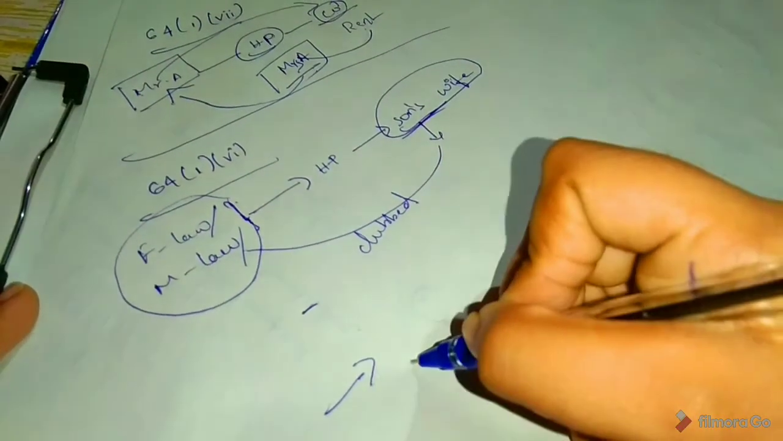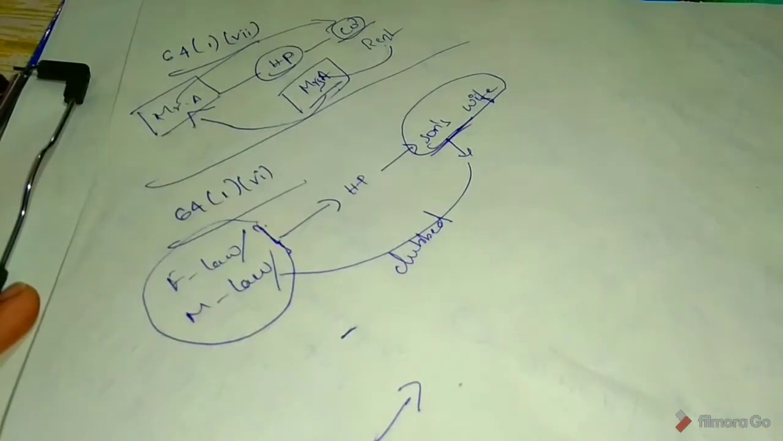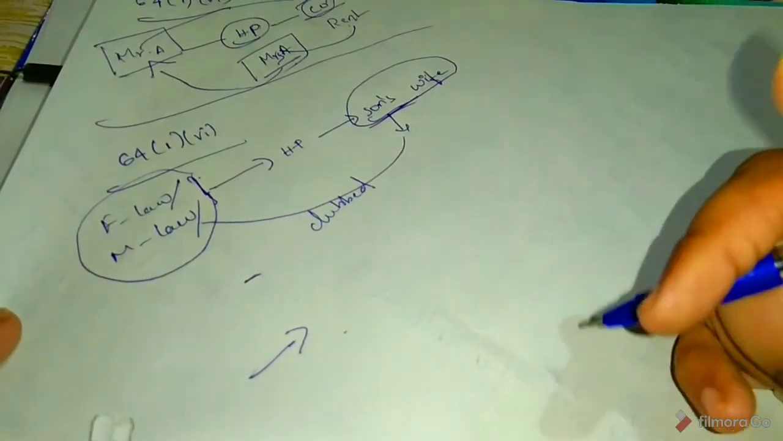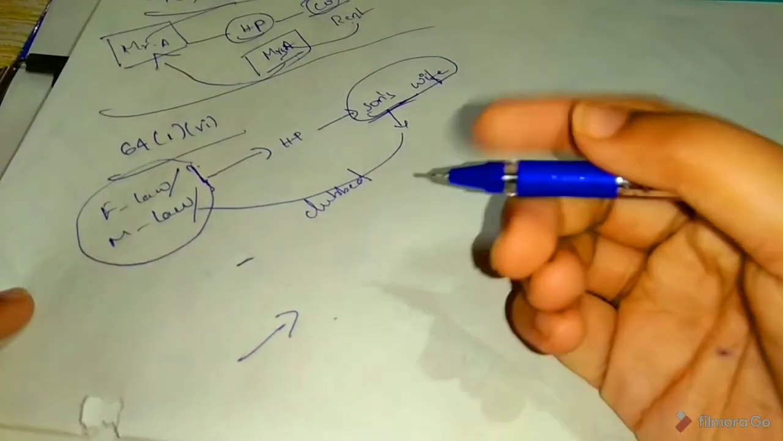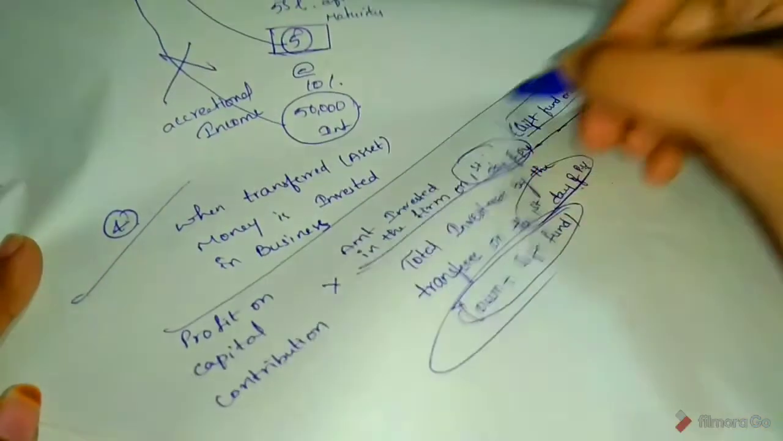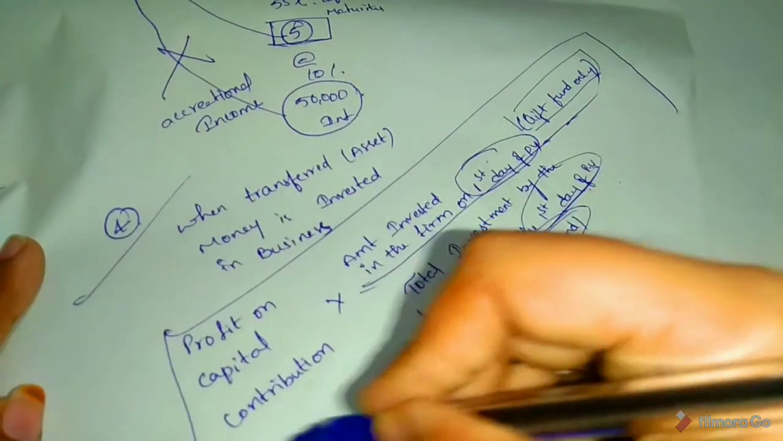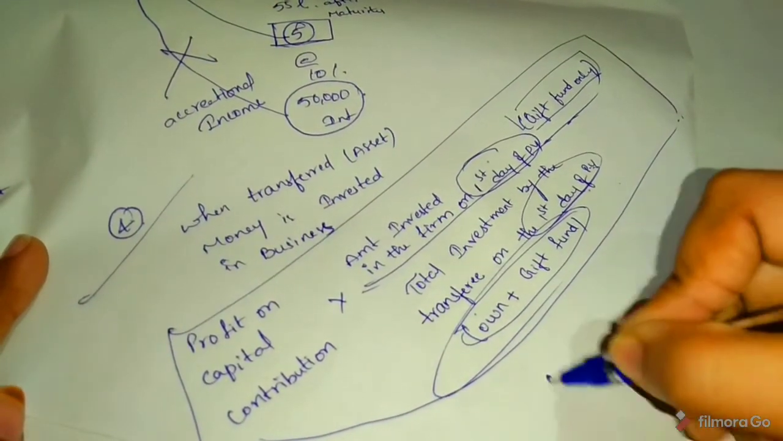If money is transferred, and that money is invested in a business, then any income that arises there, the proportion is to be included in the transferor's income. Same formula as we discussed earlier. On the basis of this formula, the proportion of income is clubbed.